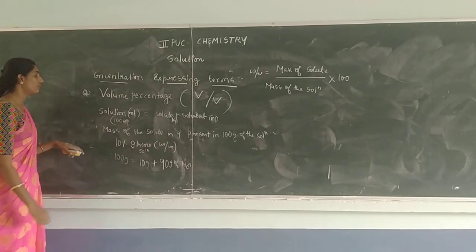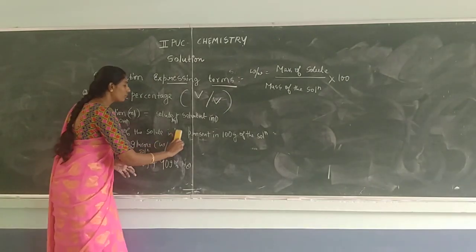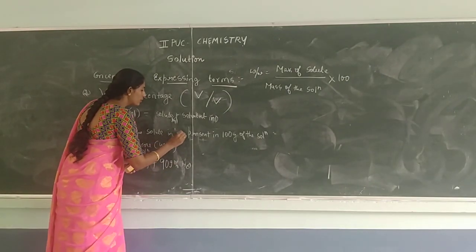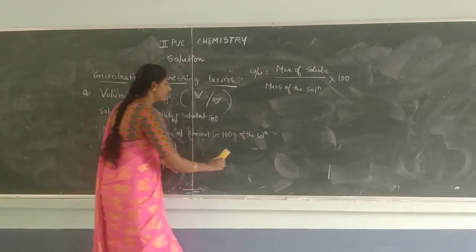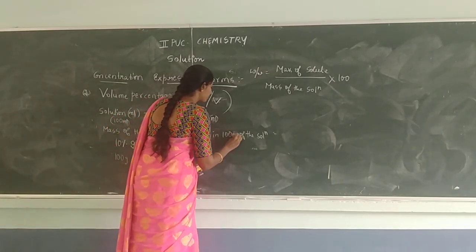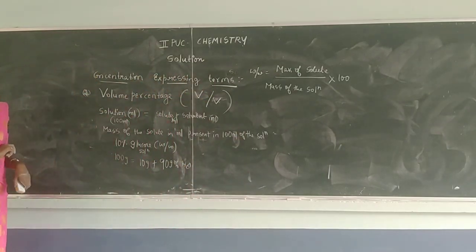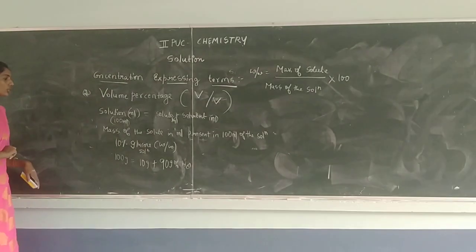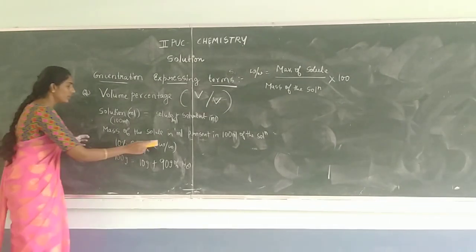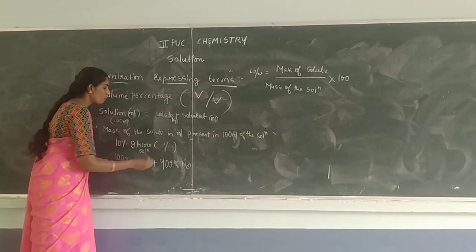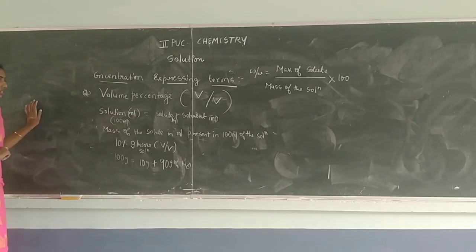Right. But when you give the definition here, instead of gram, you have to write ml. Volume of the solute in ml present in 100 ml of the solution. So if I write the 10% glucose solution in terms of a volume by volume percentage, how can we read this?